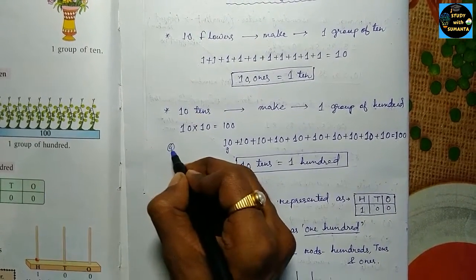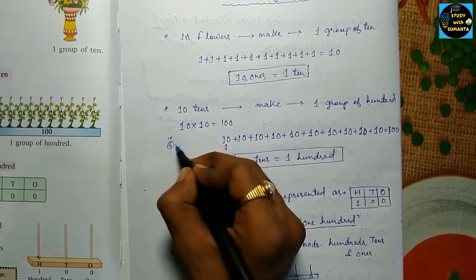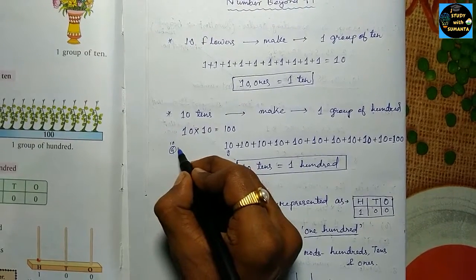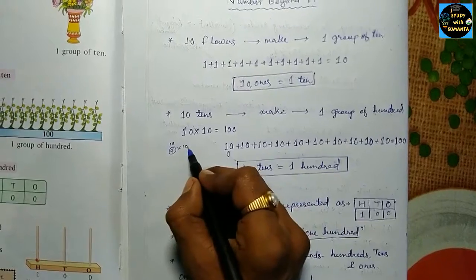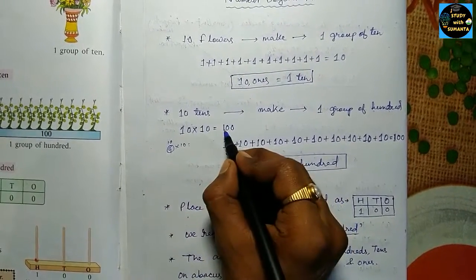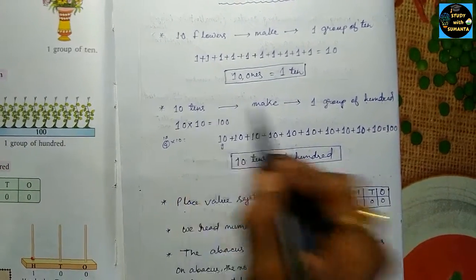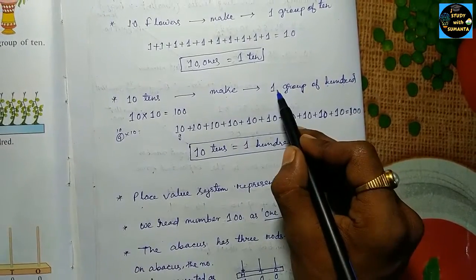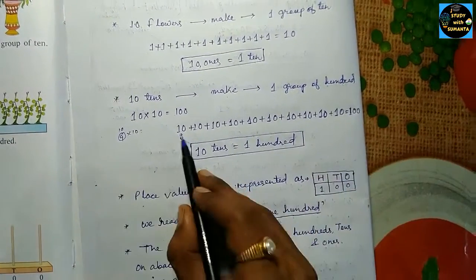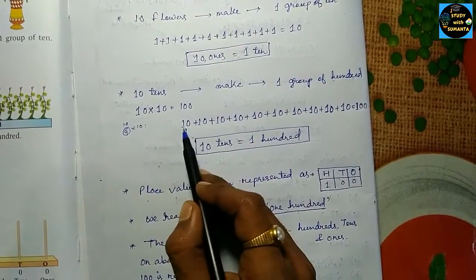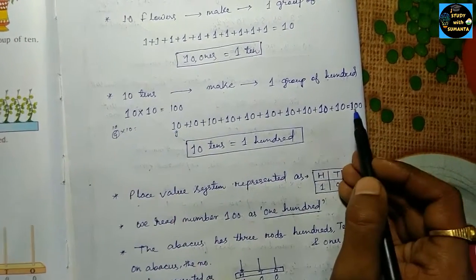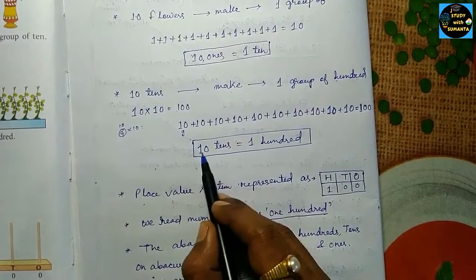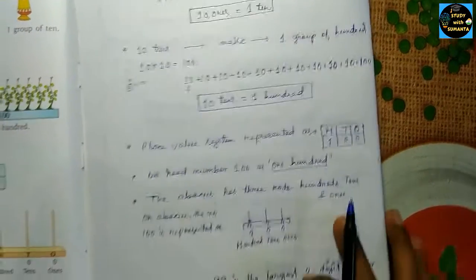One group contains 10 plants, and you have 10 groups, then it will be 100. That is, 10 tens make one group of 100. These are the groups of 10 plants, you add, you get 100. 10 tens is equal to 100.